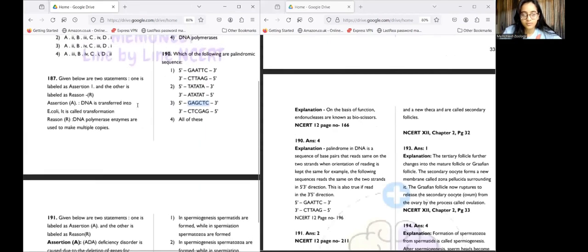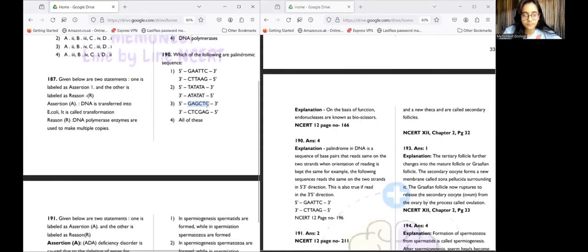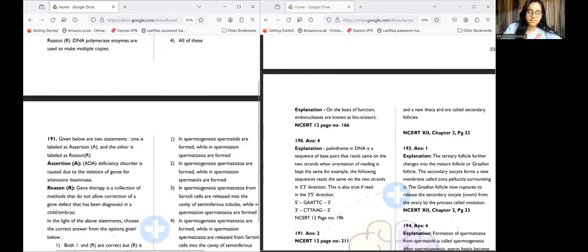Okay. Now if we go to say CTC GAG, and if okay, so sorry, we need to read it forward to backward. I'm sorry. So we have it as GAG CTC, and here also we have GAG CTC. Here we have TA TA TA. Here also we have TA TA TA. Here we have GAATTC, GAATTC. So all of the options are correct.